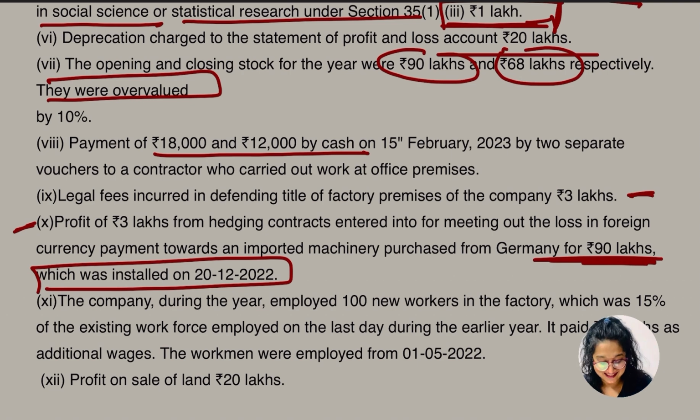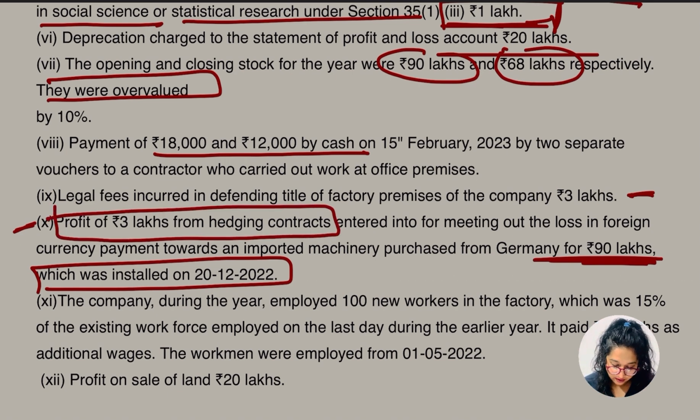Let me read it again, okay? Because there are two things. The question is saying two things. First, they are saying there is a profit from a hedging contract which is entered into to meet the loss in a foreign currency payment towards an imported machinery which was purchased from Germany for 90 lakh.